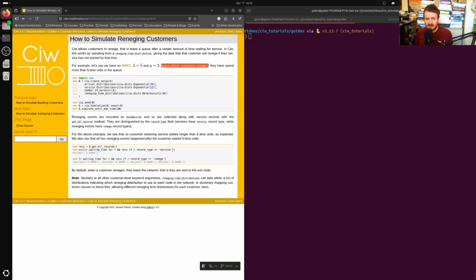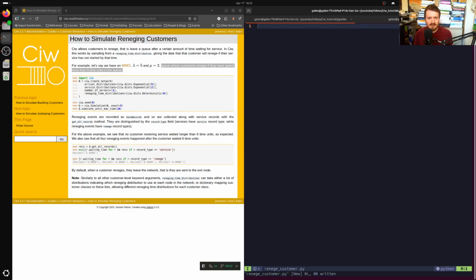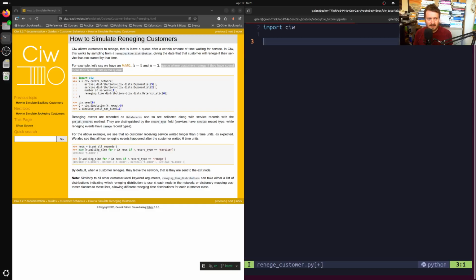In Ciw, customers renege if they have spent more than 6 units of time in the queue. Okay, great. So let's make this renege customer, I guess. Sure. And let's import the Ciw Python package, as we always have to do when we're working with Ciw. And let's define a network variable, and following along with what they've got there, we'll have create network.